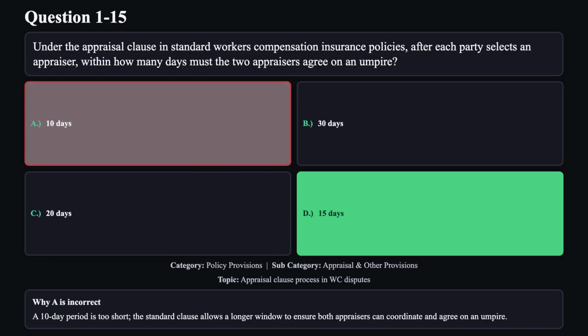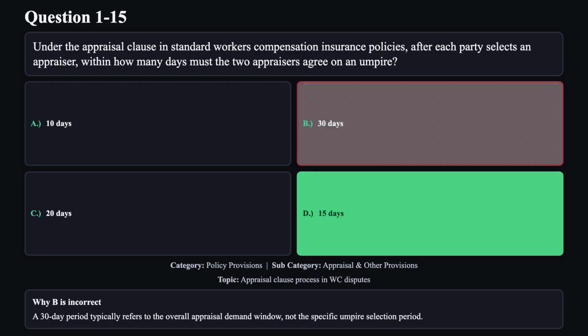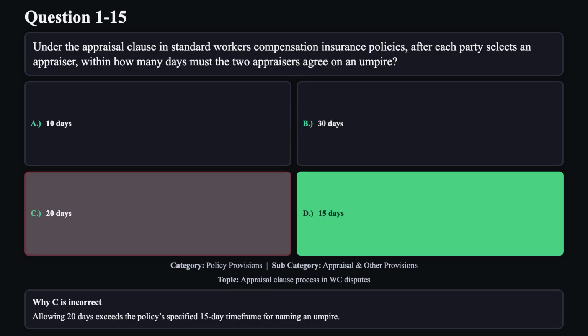Reason A is not correct. A 10-day period is too short. The standard clause allows a longer window to ensure both appraisers can coordinate and agree on an umpire. Reason B is not correct. A 30-day period typically refers to the overall appraisal demand window, not the specific umpire selection period. Reason C is not correct. Allowing 20 days exceeds the policy's specified 15-day timeframe for naming an umpire.